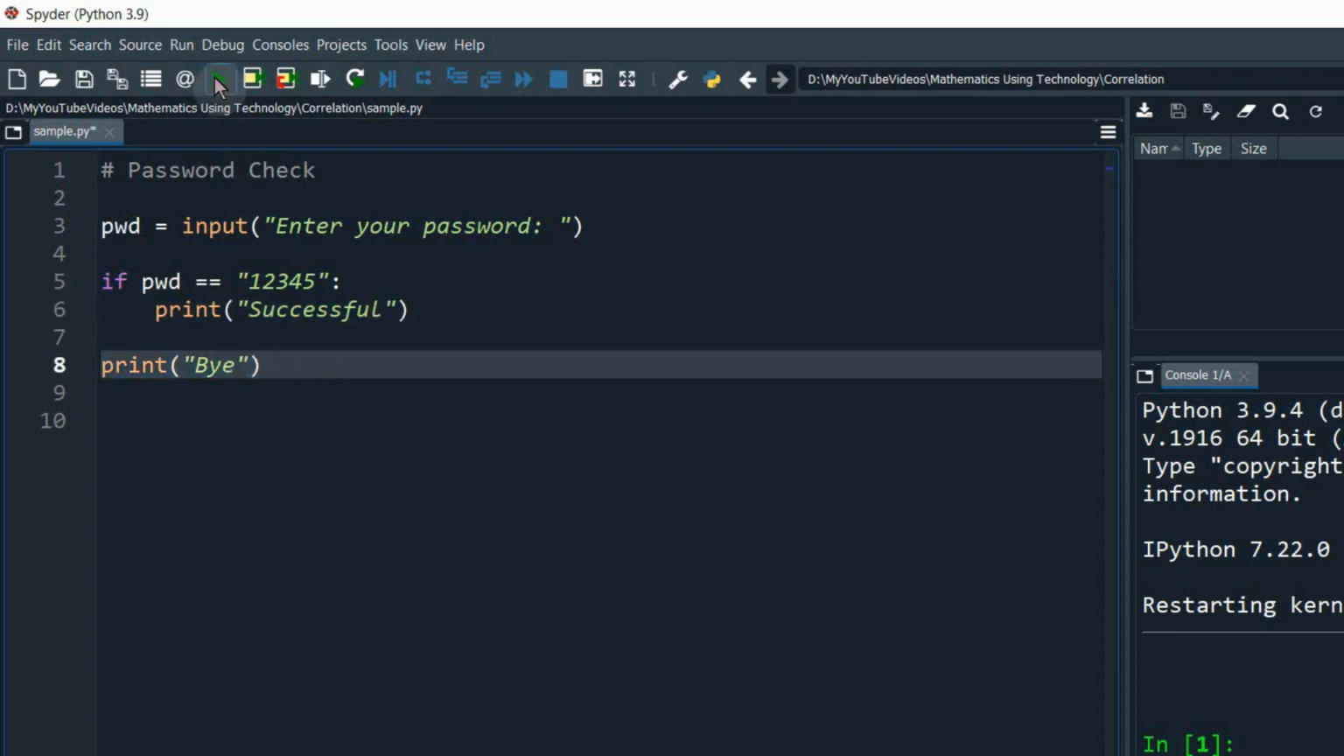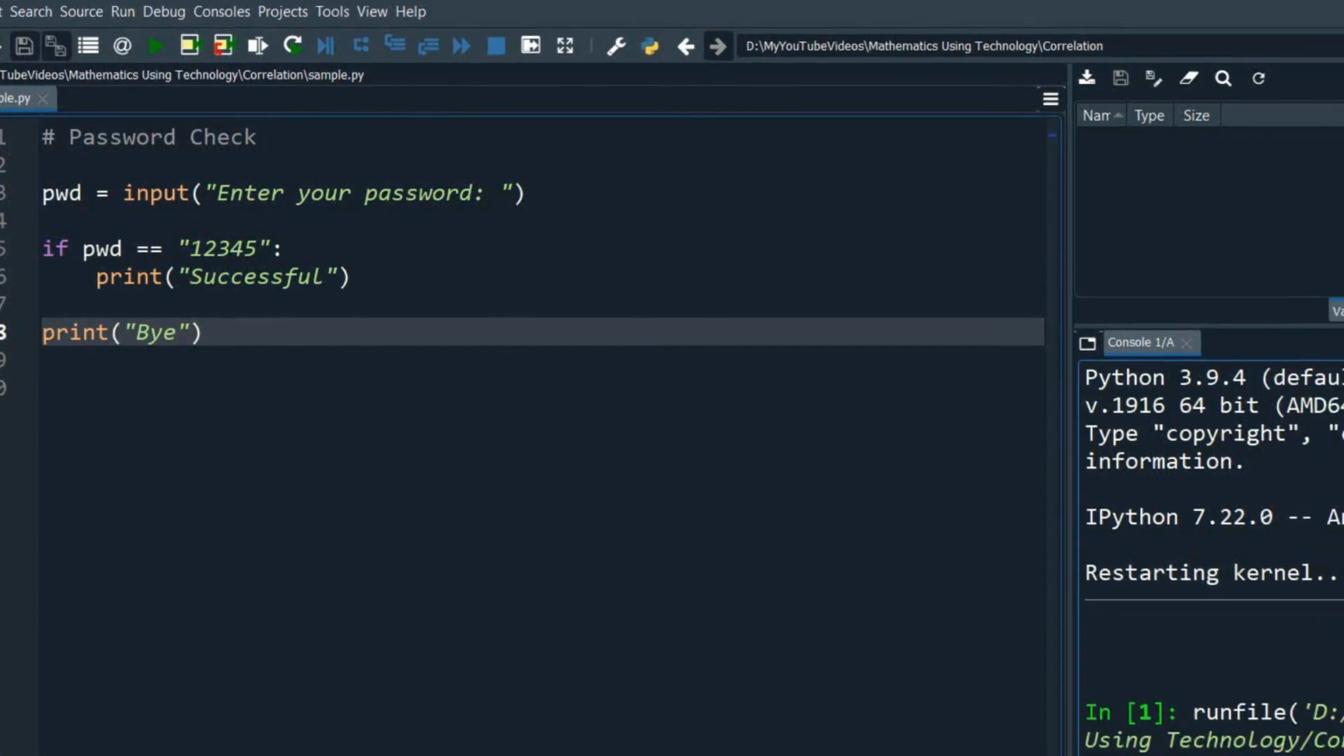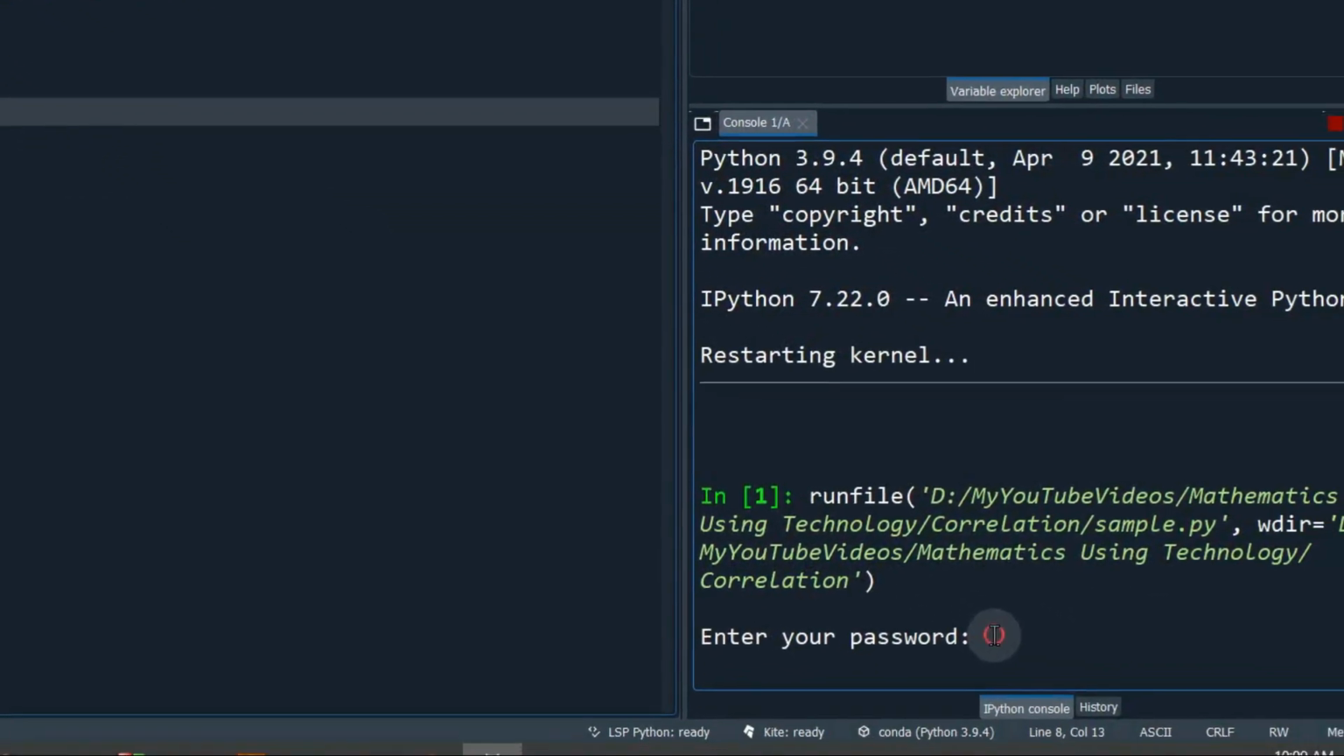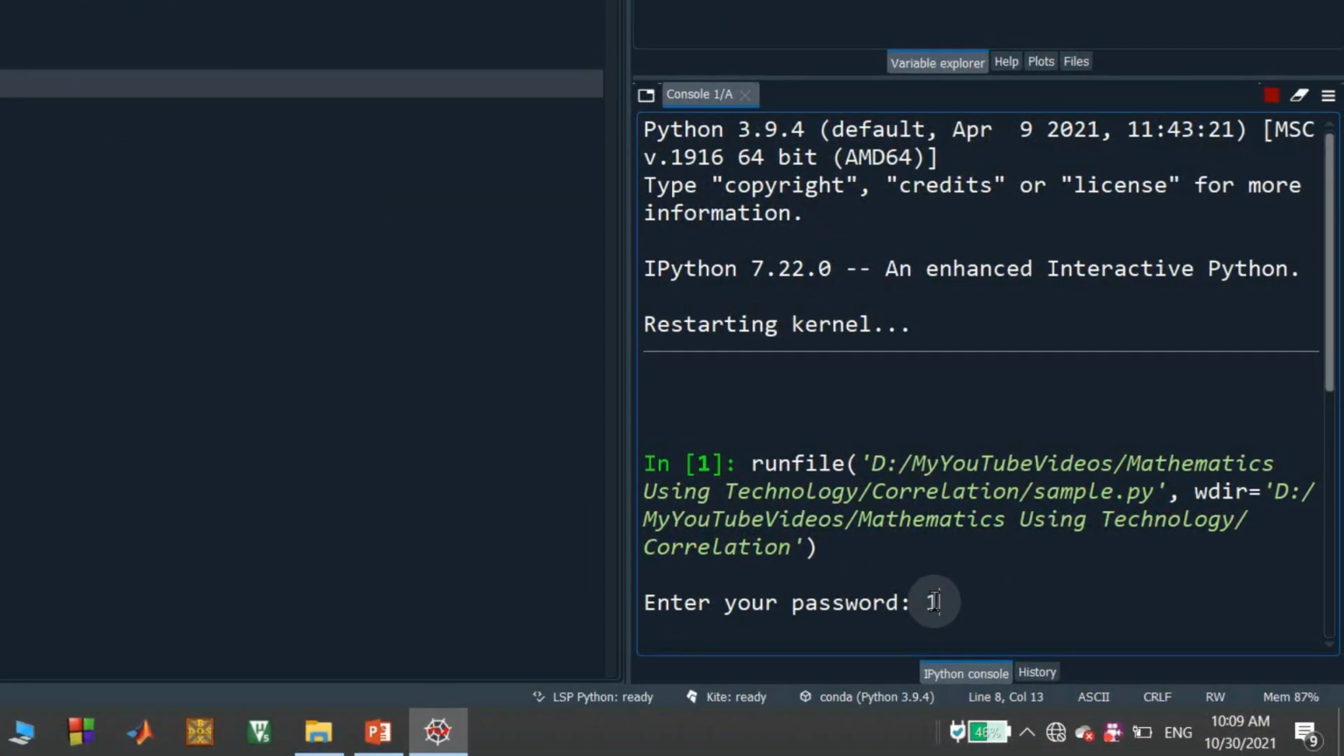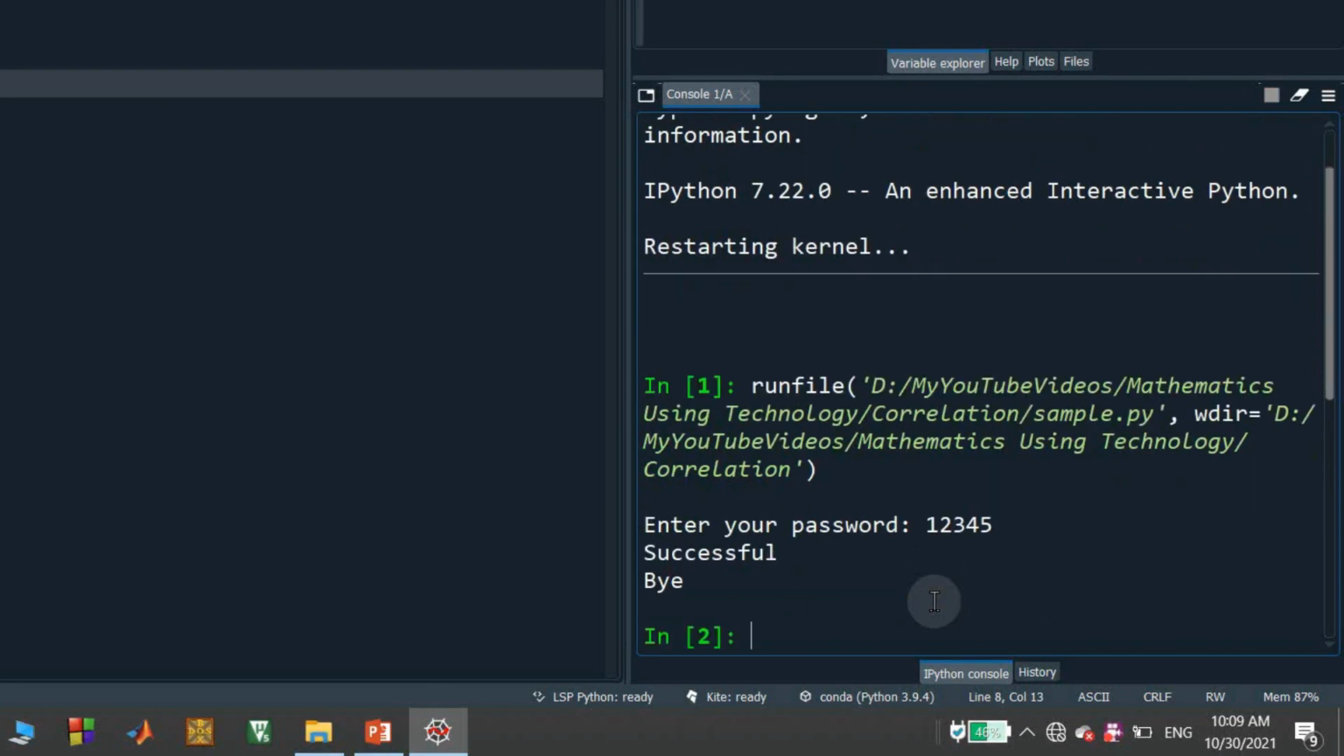So let me run this code. Then it is asking for the password. Then I am entering the correct password, 12345. If I press enter, then I got successful and then bye.